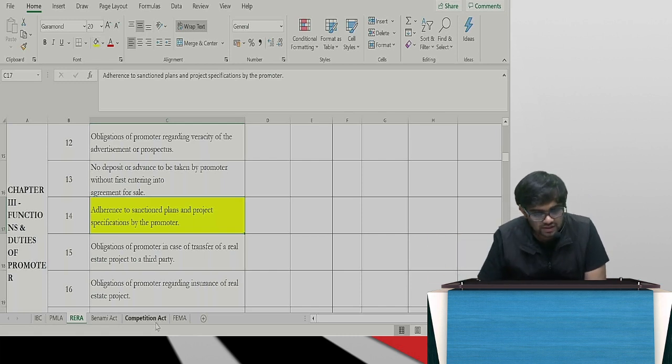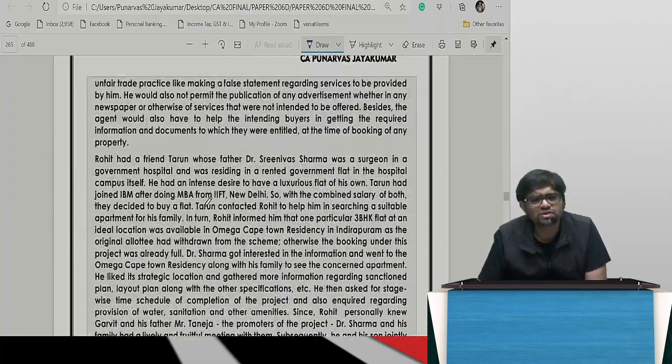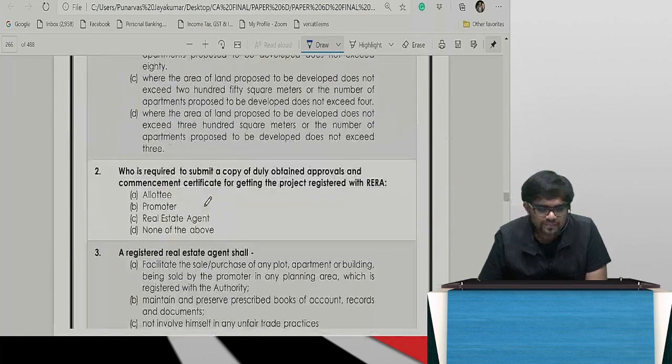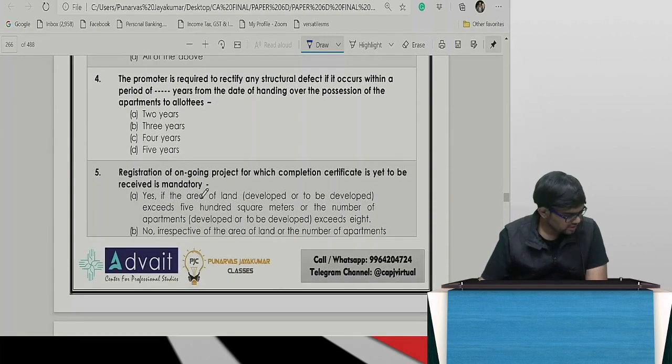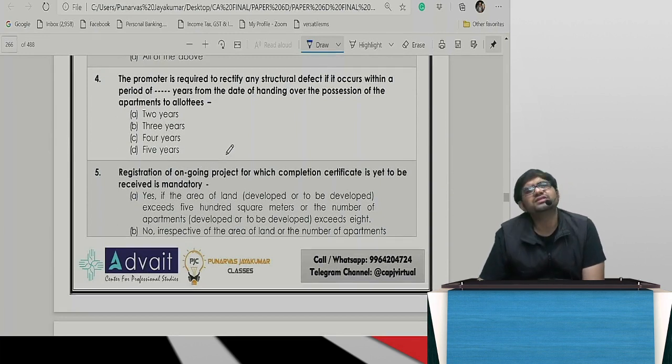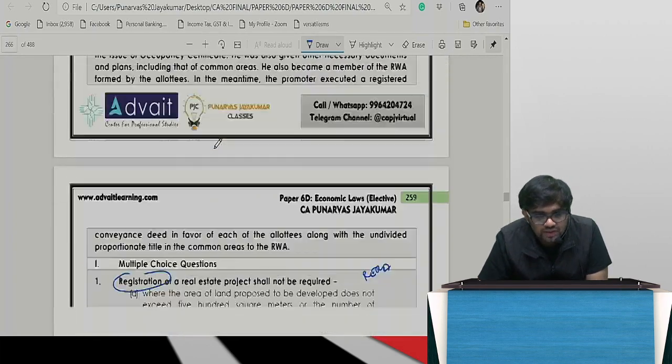Got it, guys? Did we waste time reading the facts of the case? No, we will see that later. Then structural defect is done. Then registration, again registration, completion certificate, 3, 4, 5, there only. Section 3 only. See, already 2, 3 questions have come. Each one is 2 marks, guys.